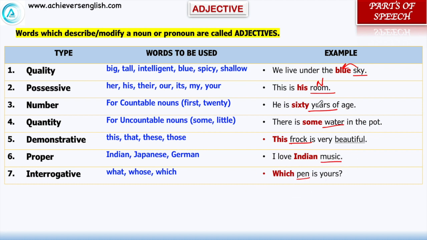The words which come before nouns are adjectives because they are qualifying nouns. At some places, an adjective also modifies a pronoun. For example, if we write "He is tall," then tall is modifying "he," and he is a pronoun. So, an adjective modifies a noun or a pronoun.